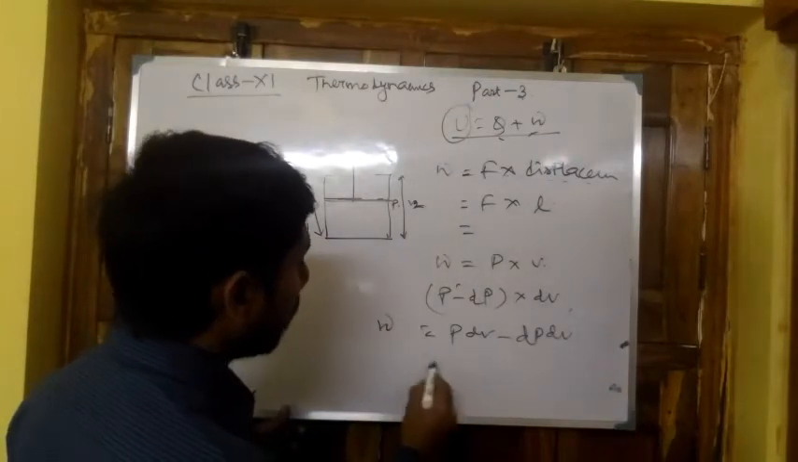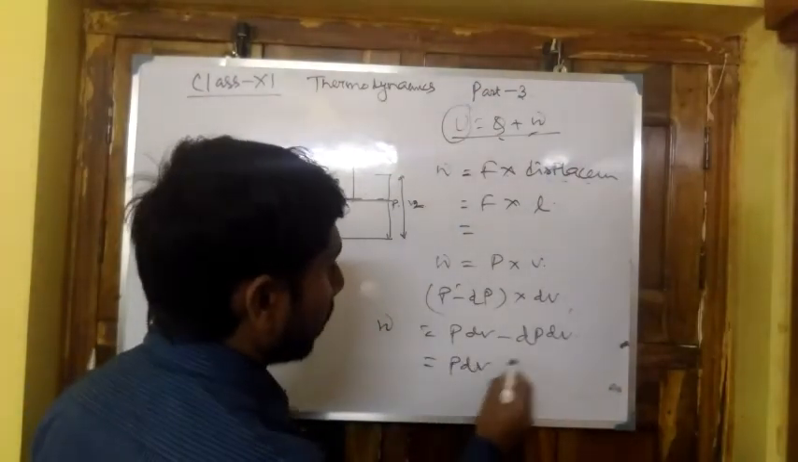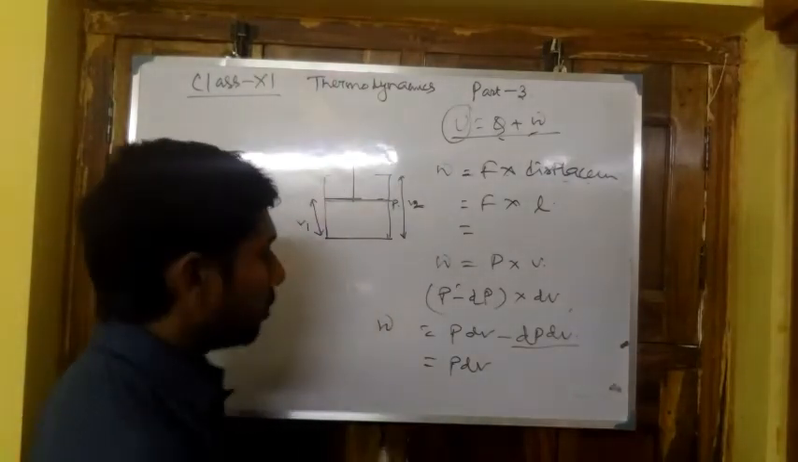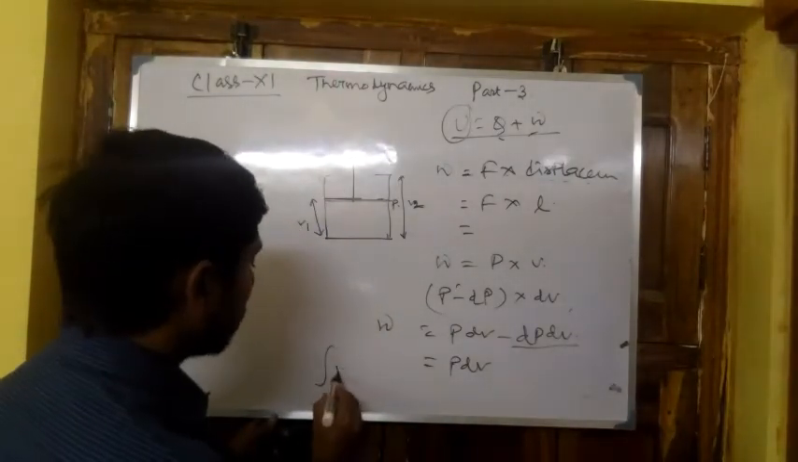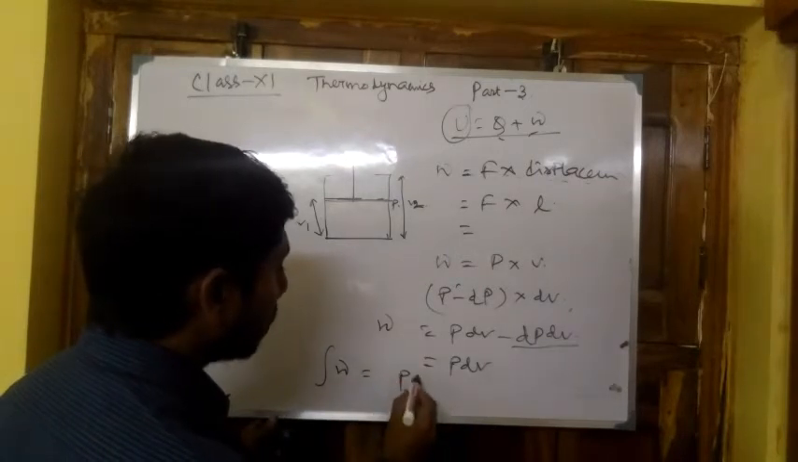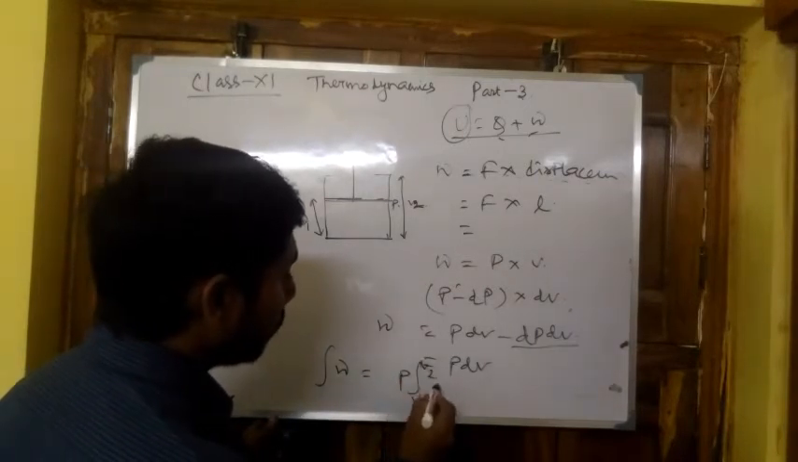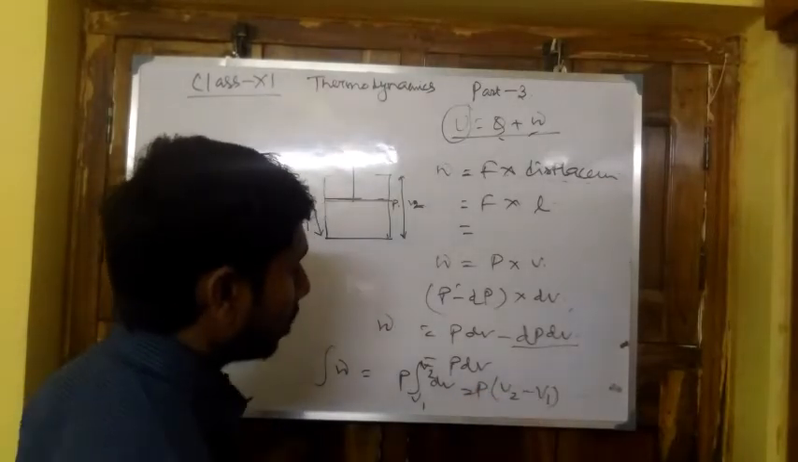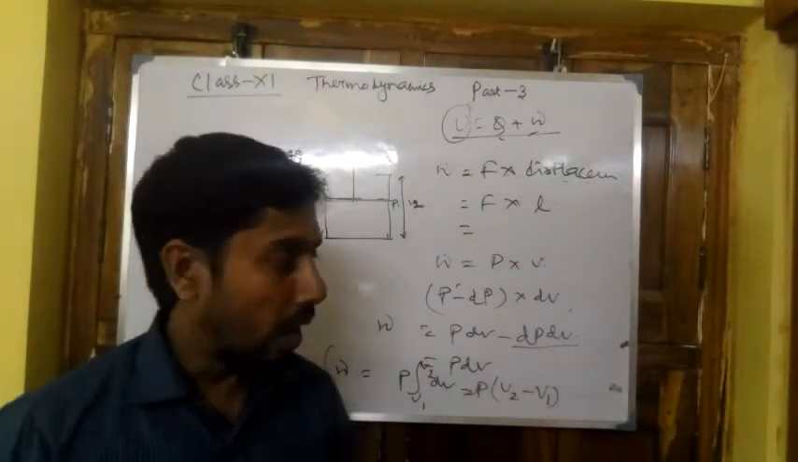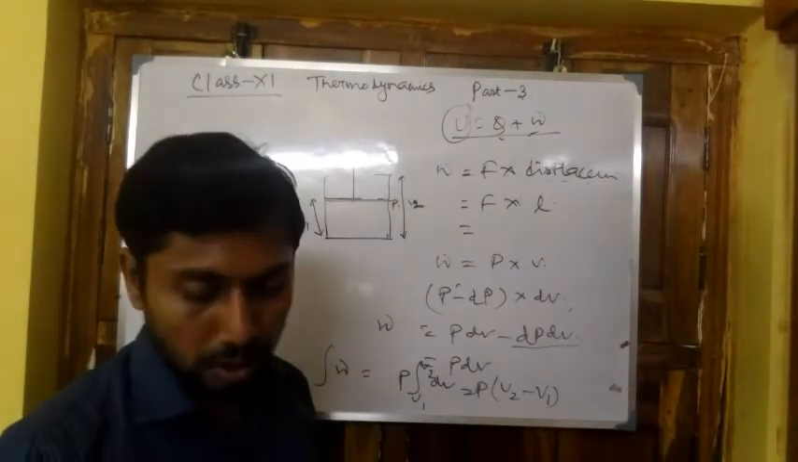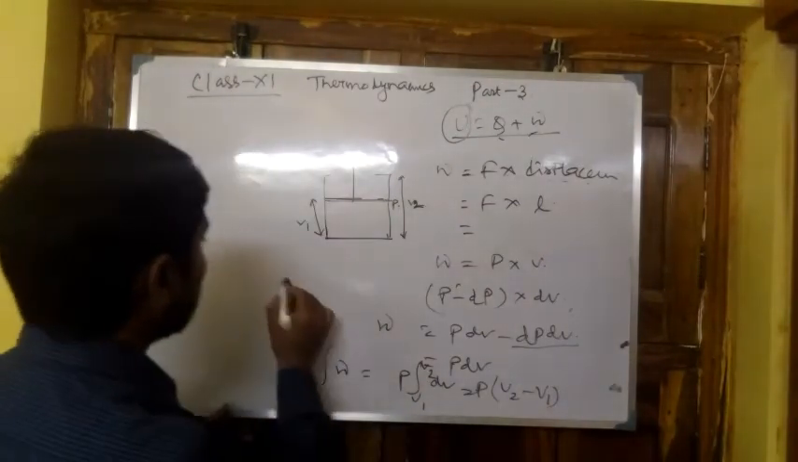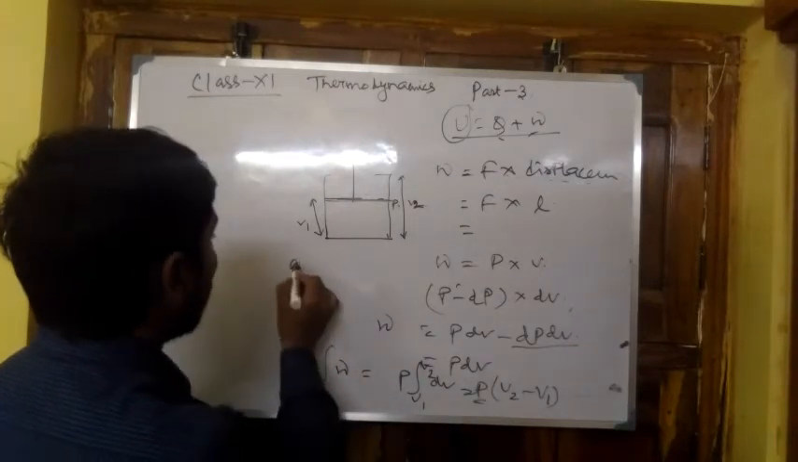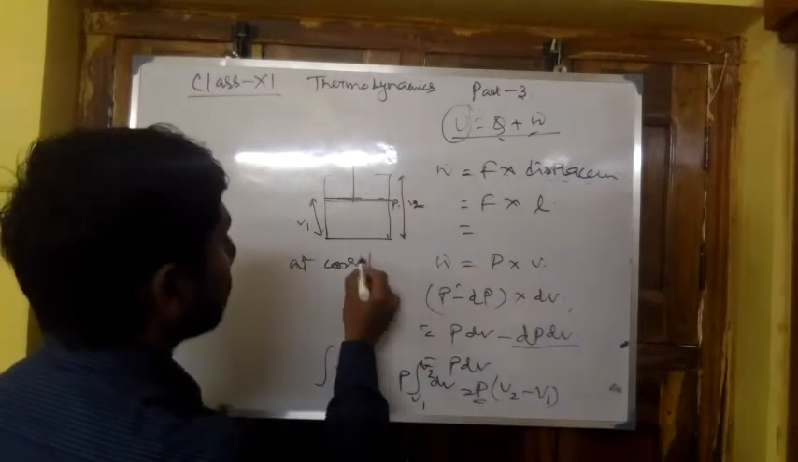W equal to, now PdV, and dPdV is a very small amount, tends to 0, so W is equal to PdV. Now if we integrate, then we will get P at constant, V1 to V2 into dV, so P into V2 minus V1, it is the expression of reversible work. Now for isothermal change, that is at constant temperature and pressure,